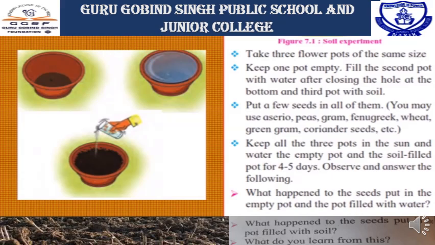Children, the seeds kept in the pot filled with soil did germinate and a small sapling started to grow from it. So what do you learn from this, children? From this we learn that plants require soil to ensure growth.